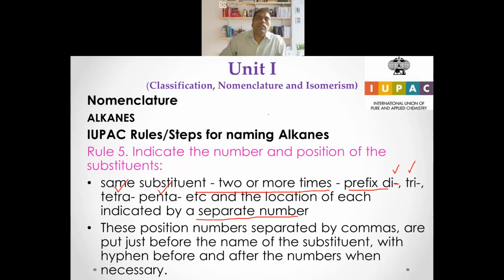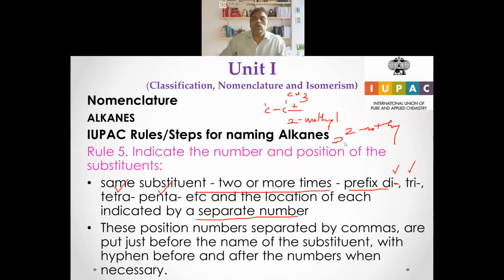Suppose a methyl group is there in the second position. So this is 1, this is 2, right? You have to say 2-methyl, and you have to name it twice, 2-methyl and 2-methyl. But you are not writing it like that.